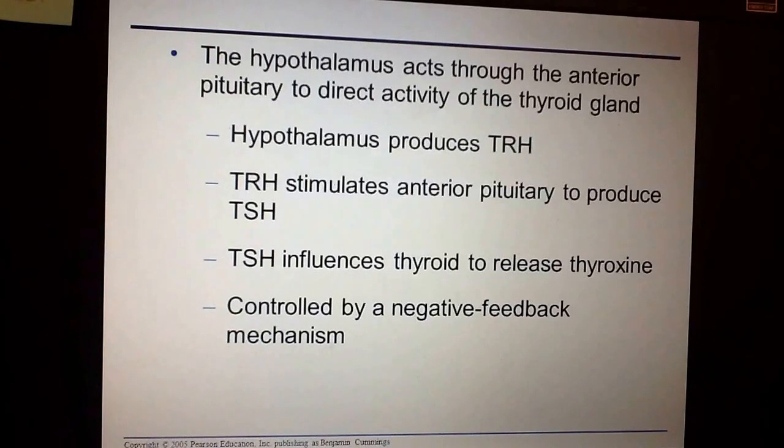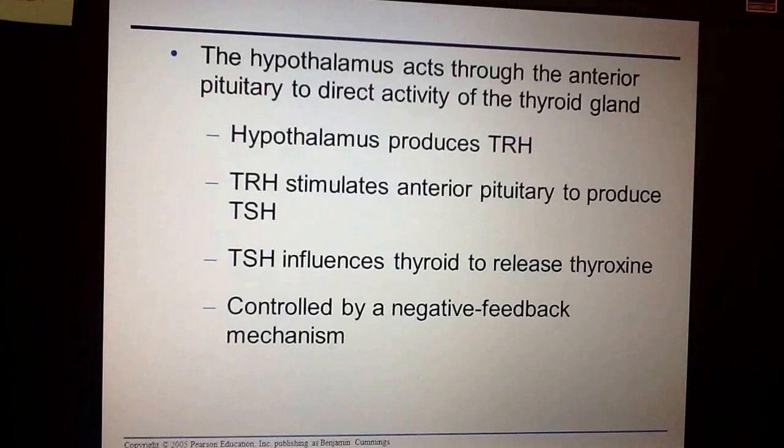One of the best examples is where we are communicating with the thyroid, with our thyroid stimulating hormone. So the hypothalamus is actually producing something called the thyroid releasing hormone. That hormone then stimulates the anterior pituitary to make thyroid stimulating hormone. The thyroid stimulating hormone then goes to the thyroid and tells your thyroid, hey, you need to release and make the hormone thyroxine. The hormone thyroxine then travels around the body and causes an effect.